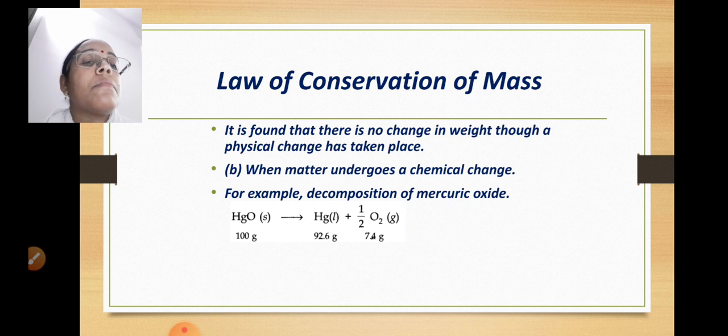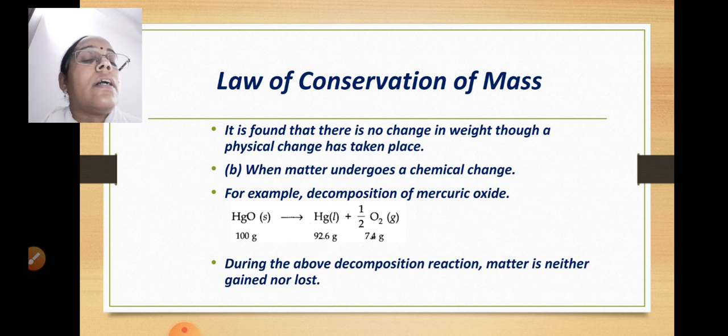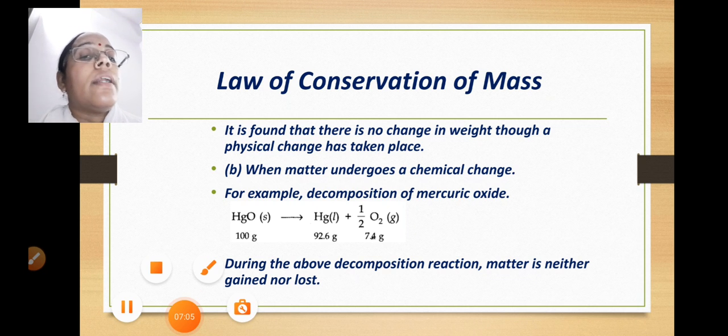That means the mass remains conserved in the chemical change. So you can see during the above decomposition reaction, matter is neither gained nor lost. So one example I have explained related to physical change, and another example related to chemical change, and from both the examples we have come to know that matter is neither gained nor lost.